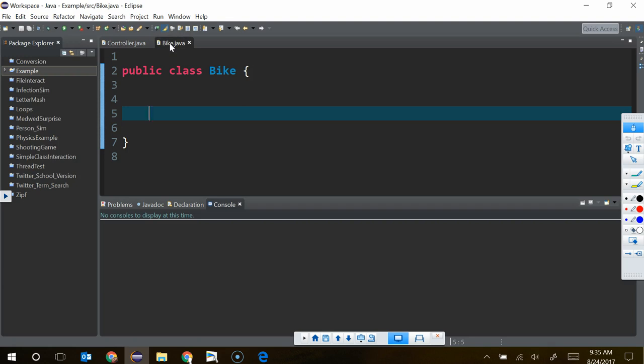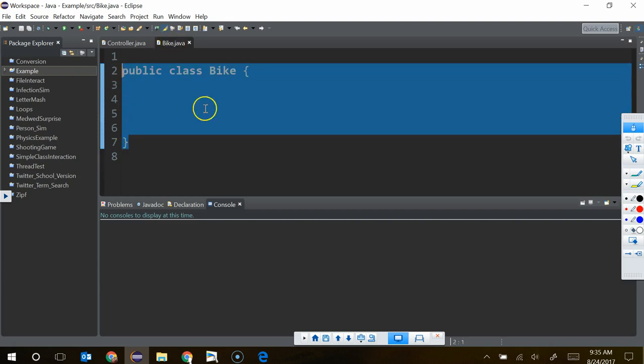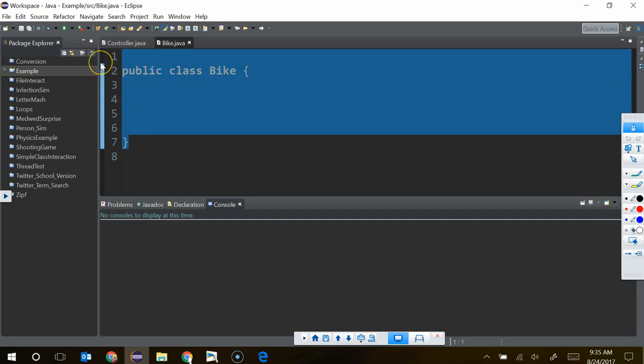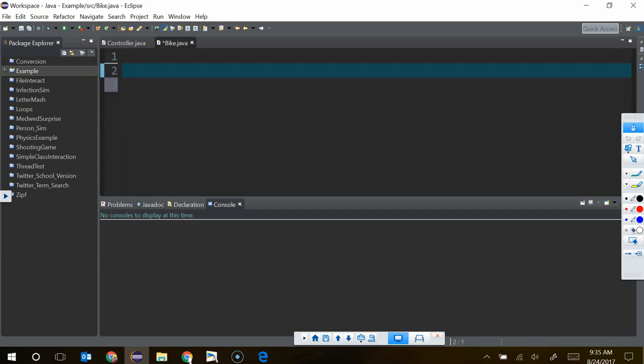Now talk to me about what a class is again. Classification of object. No, classification is where objects go. Right, so it will define a certain classification of objects. You're going to give it its properties and the actions that that object can do. So we're going to do that fairly simply with this, and we're going to create it. Actually, here, let's just build it. So what is the code that I need to have for a class?